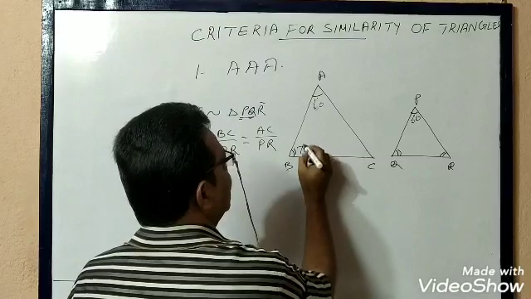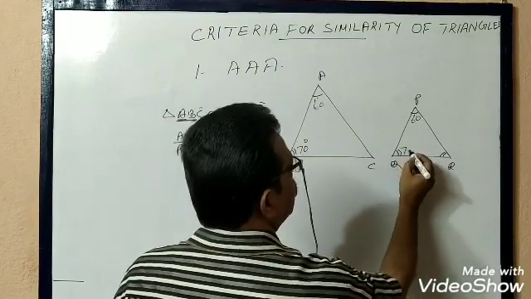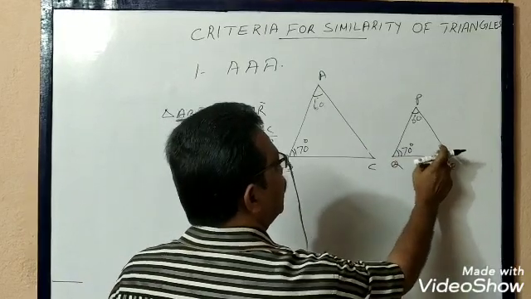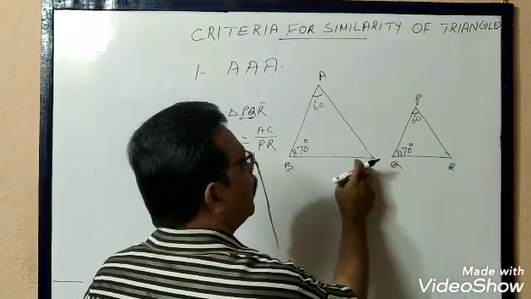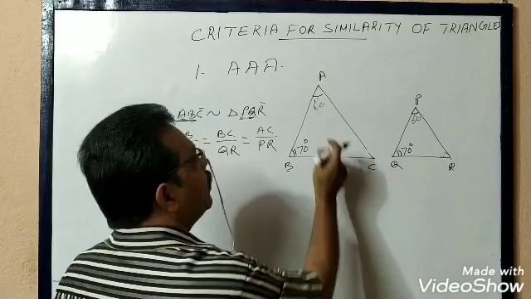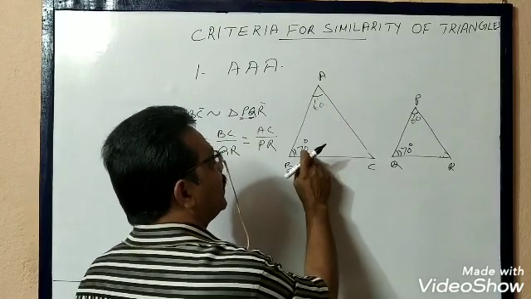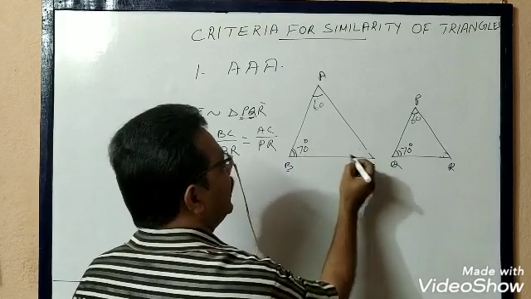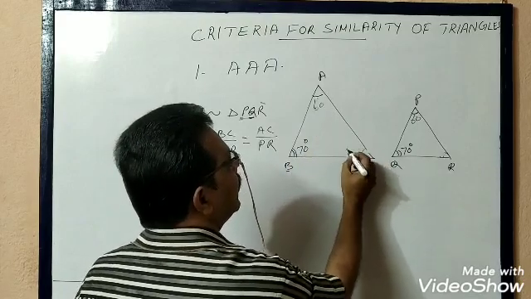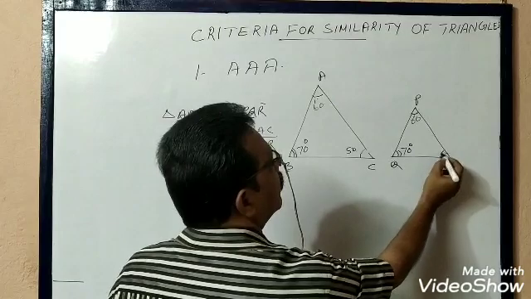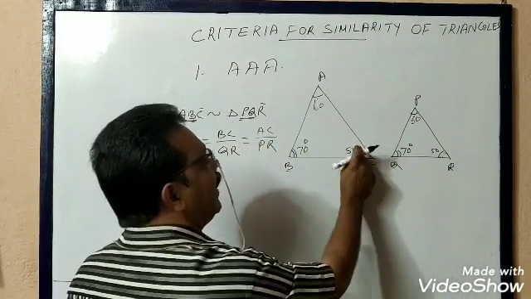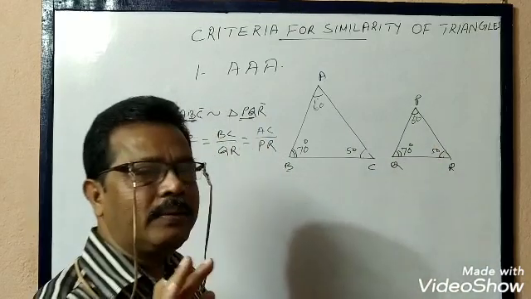Angle B equal to 70 degree and angle Q is also 70 degree. Then definitely the third angle automatically becomes equal, because 60 plus 70 is 130, then this angle will become 50 degree and this angle will also become 50 degree. So if two angles are equal, then the third angle automatically becomes equal.